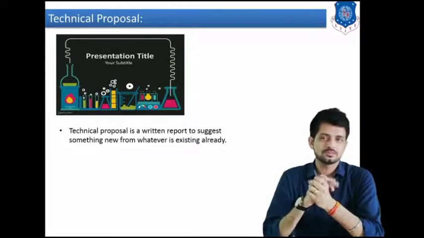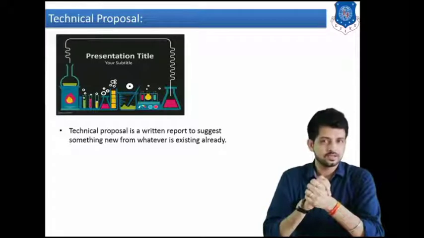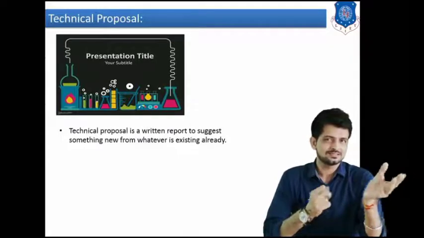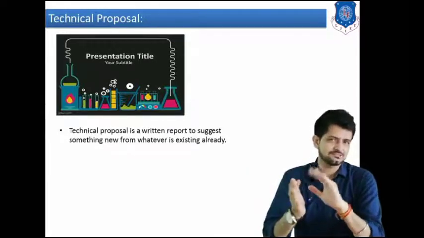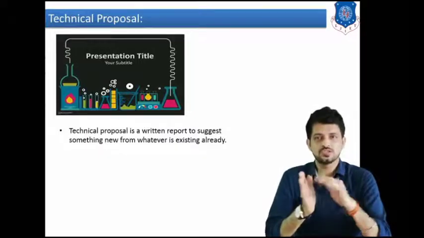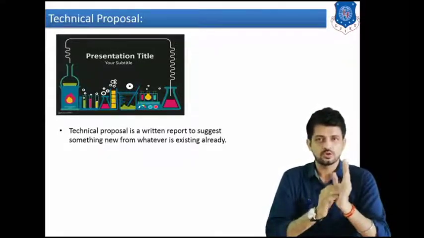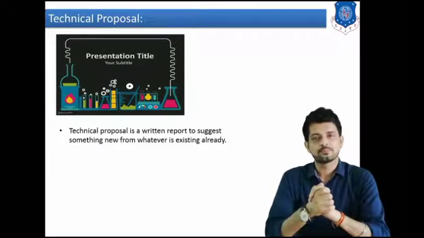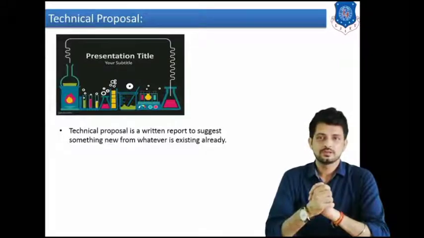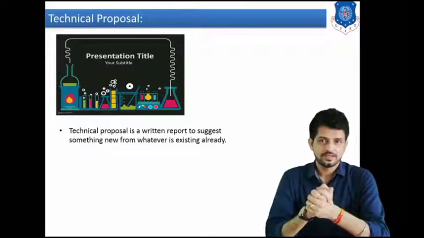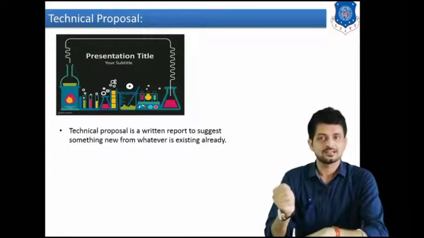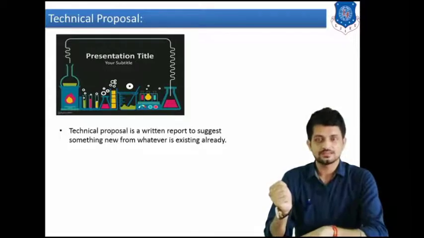If you have some innovative idea, and your company is following a particular process that has been used for many years, and you want your new idea to be applied to that process, then you have to write a technical proposal in which you suggest something new to what already exists. That is known as a technical proposal, and it is to be written in the form of a report.